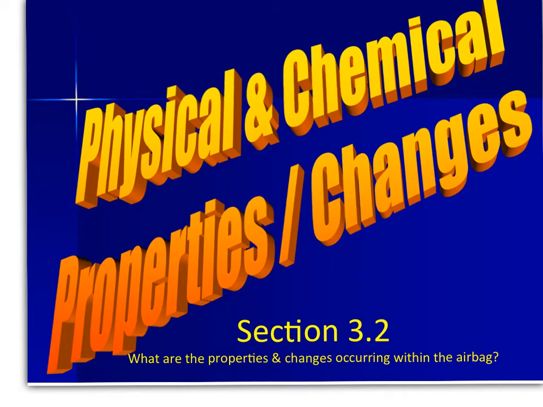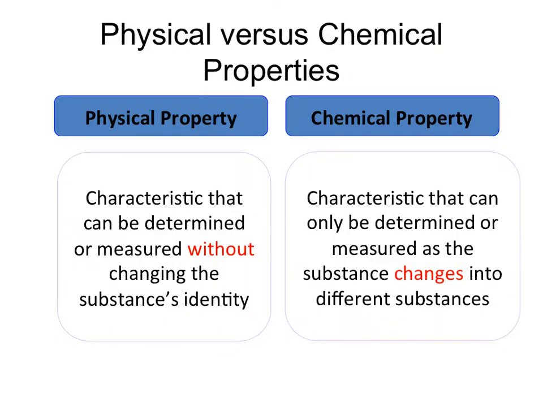Section 3.2 will talk about physical and chemical properties and changes of matter. A property is a characteristic that describes something, and in chemistry we have physical and chemical properties to describe matter. A physical property is a characteristic that can be determined or measured without changing the substance's identity, whereas a chemical property is one that can be determined or measured as the substance is actually going through a change in identity.